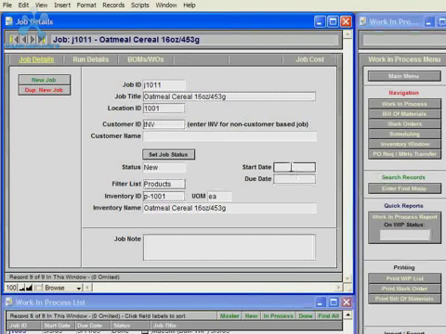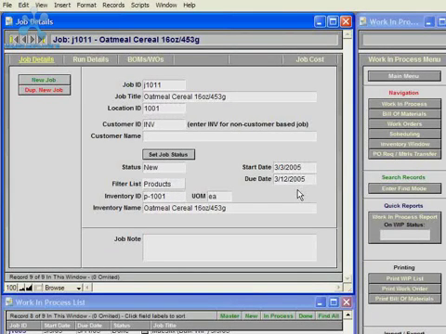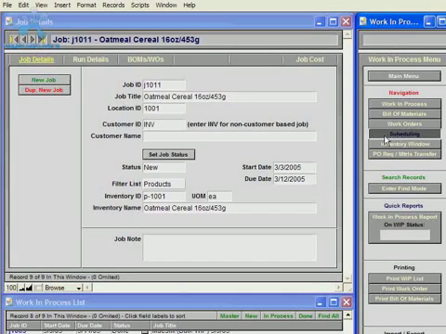And then you could enter a start date for the job and a due date. These dates just give basic information about when the job should be started and when the due date to complete the job will be. The detailed scheduling for the job can be entered into the scheduling module based on sequences of work entered onto the work orders.